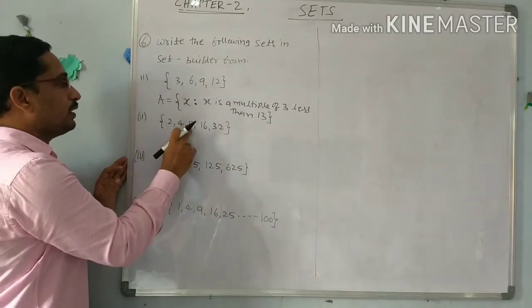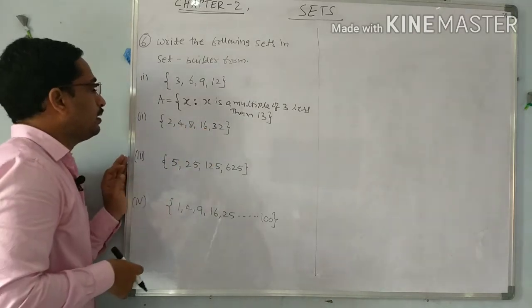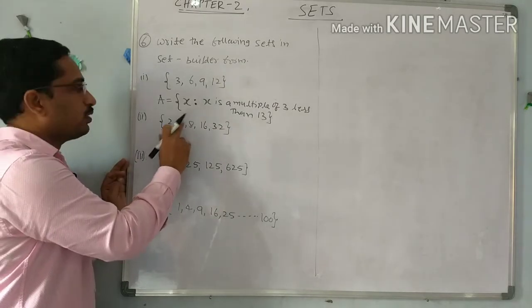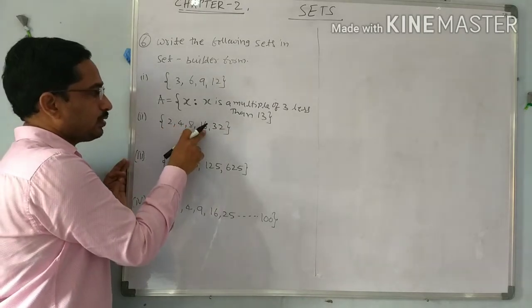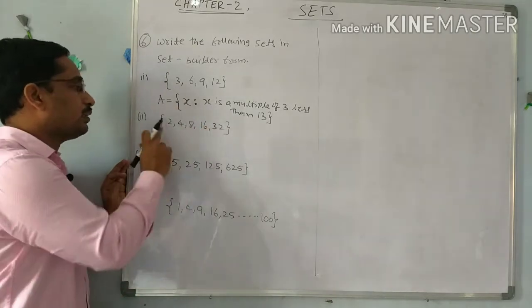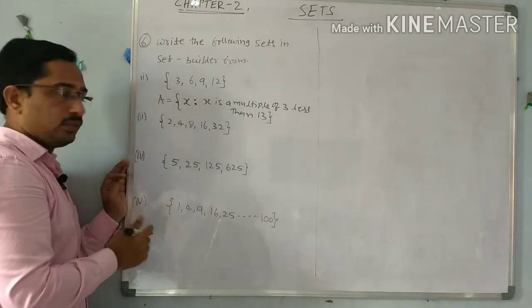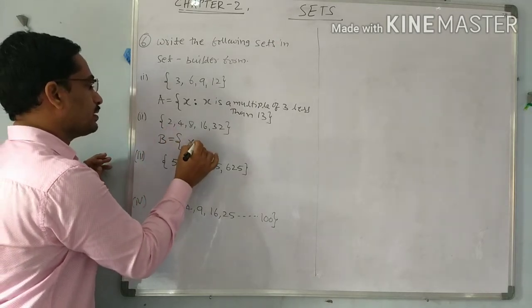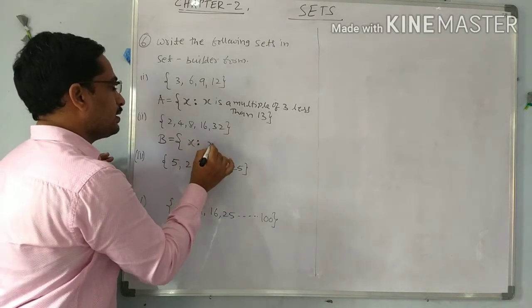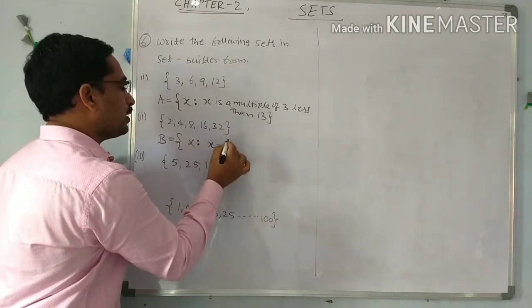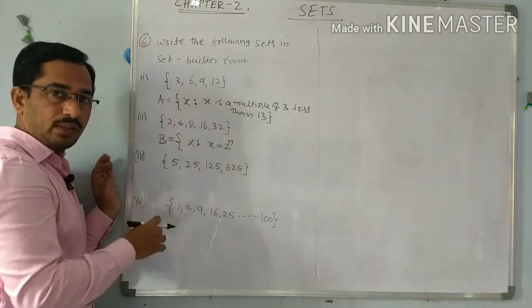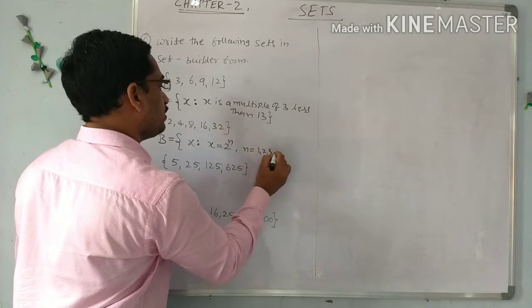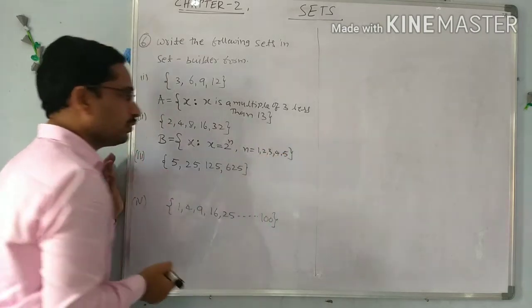Next, 2, 4, 8, 16, 32. If you observe, these are the powers of 2: 2 power 1, 2 power 2, 4, 2 power 3, 8, 2 power 4, 16, 2 power 5, 32. So all the 2 powers up to only 32. So we have to write the condition according to the given set. So x such that x equal to 2 power n, means all the 2 powers. And what are the n values? Here n equal to 1, 2, 3, 4, 5.